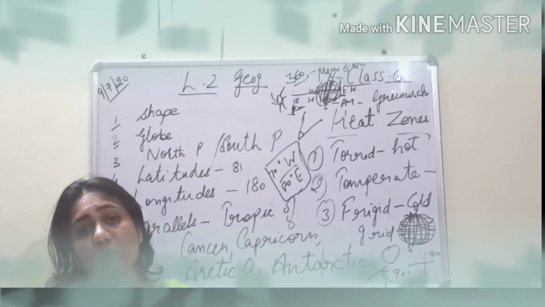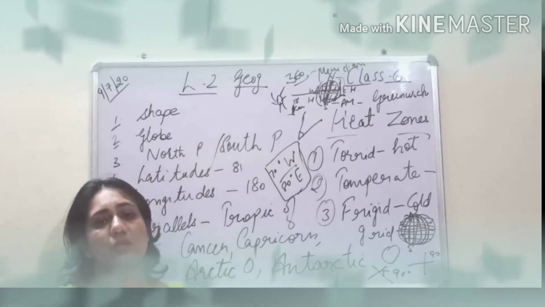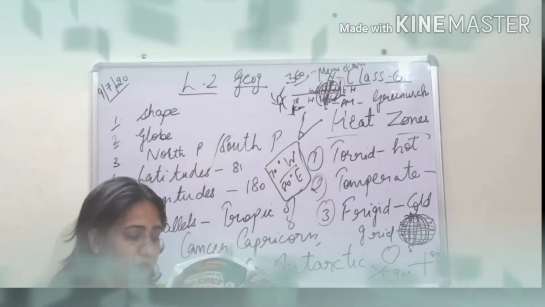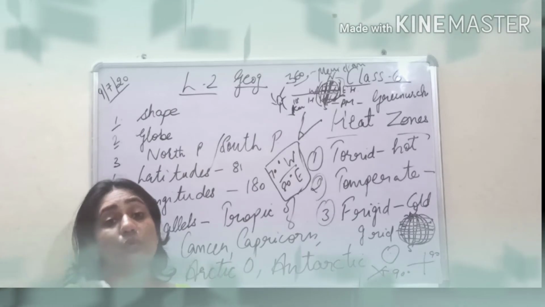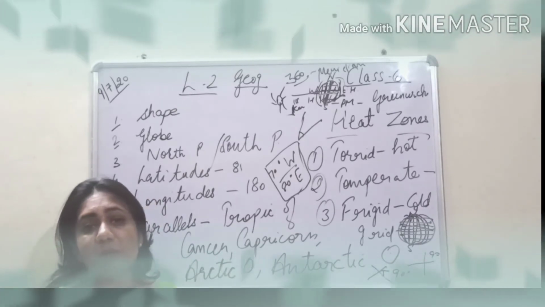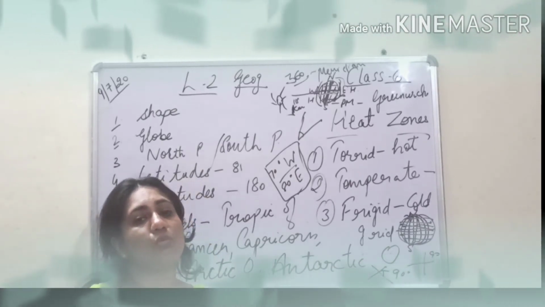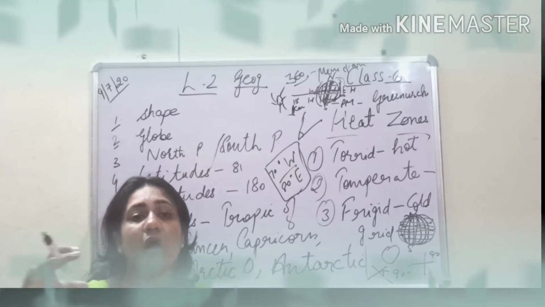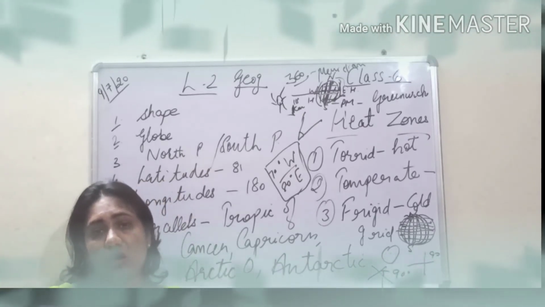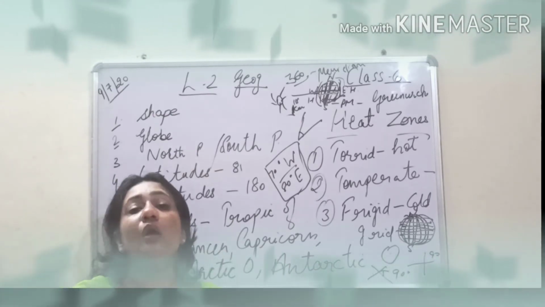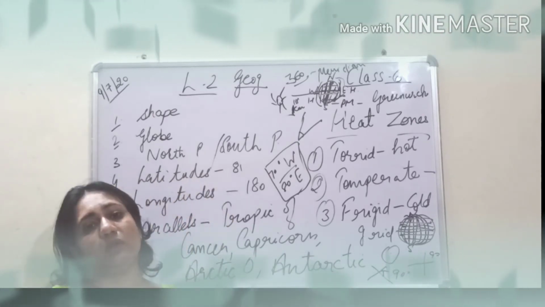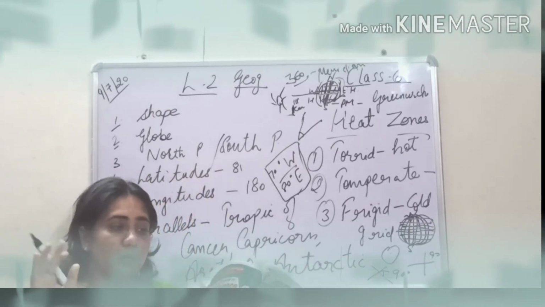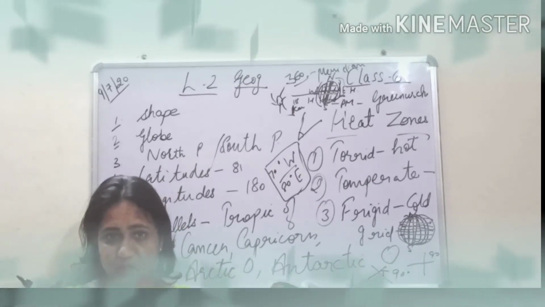As I have given you the example of New Delhi, how can you locate the place of New Delhi on the globe? To locate the exact position of any place, we should know its position in terms of latitudes and longitudes. If you want to find any place on the globe, you first need to know its latitudes and longitudes: how many degrees latitude it is located on, and how many degrees longitude. If you know these, then you can easily locate a place on the globe. Just before we proceed, we have some multiple choice questions on this page.